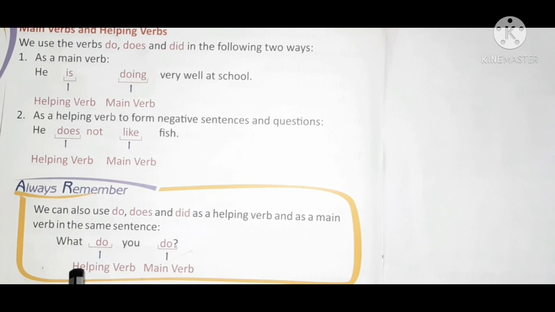So remember children, do, does and did can come as a helping verb and also as a main verb in the same sentence. Can you see the sentence? This do is a helping verb and this do is a main verb.